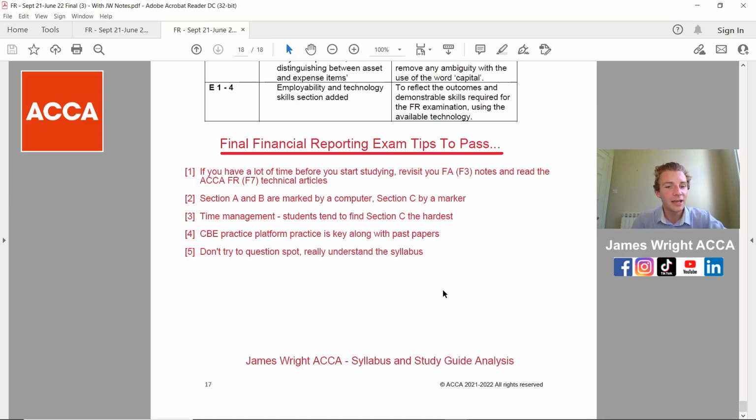And then also, don't try to question spot. Really understand the syllabus. So I agree, yes, for section C, we've got to know those single entity and groups, but for sections A and B, which again can be the difference in failing or passing this exam, you've got to know a lot of different areas. So just to be crystal clear, you know absolutely everything from a transparent point of view, and that's what I'd be thinking about going through it.